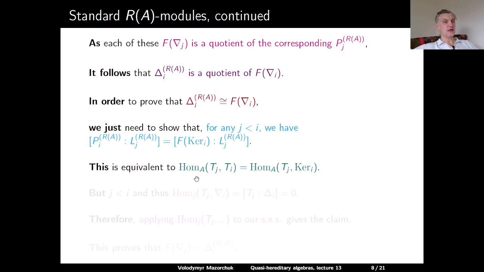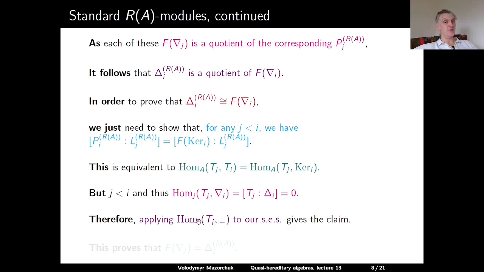But this is equivalent to saying that the Hom over A from T_j to T_i is isomorphic to Hom over A from T_j to ker_i. If j is strictly smaller than i, then Ext over A from T_j to nabla_i is 0, and this is because delta_i doesn't appear in a standard filtration of T_j. So the only deltas which appear in the standard filtration of T_j are those which are indexed by the elements which are less than or equal to j, while i is greater than j.